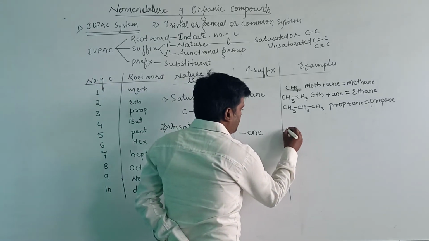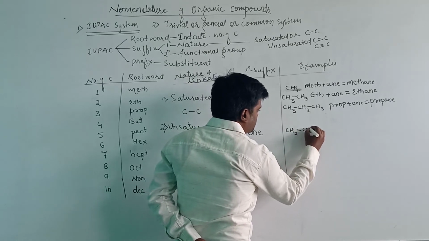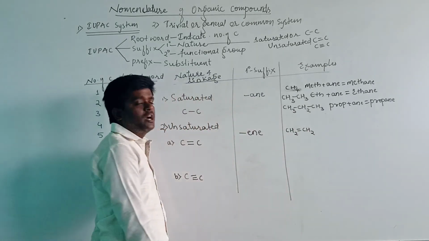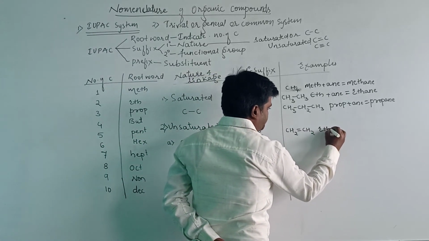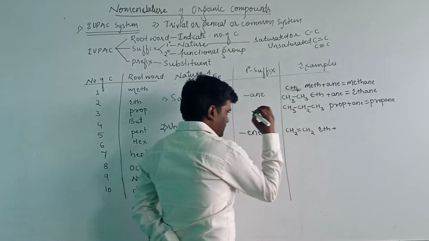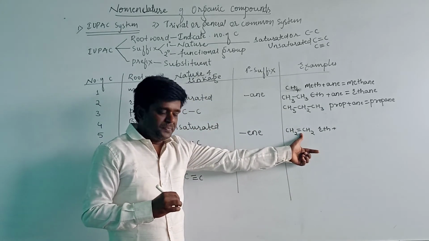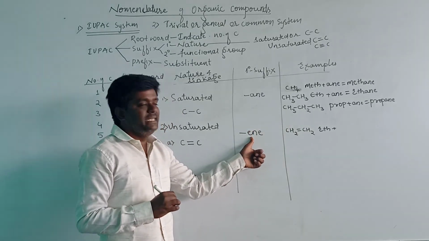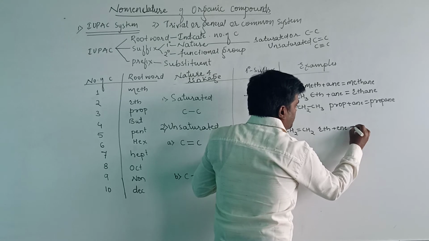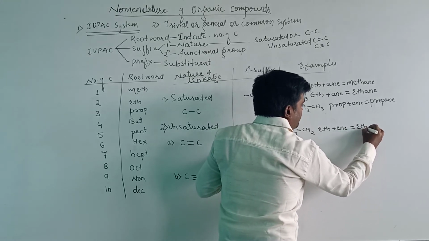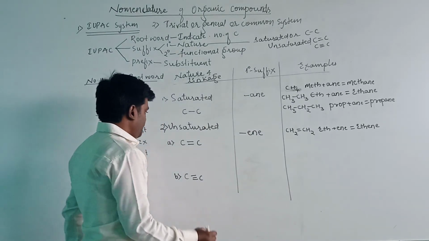Then let us see the example here. CH2 double bond CH2. There are 2 carbon atoms. Therefore, the root word is eth. It is unsaturated containing double bond, and the primary suffix is ene. It is eth plus ene. The name of the compound will become ethene. The name of the compound is ethene.